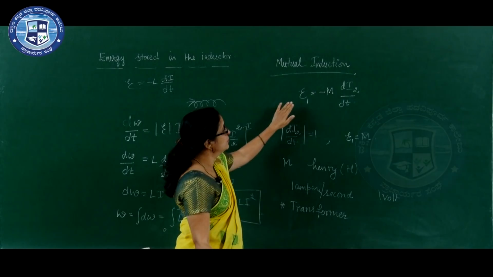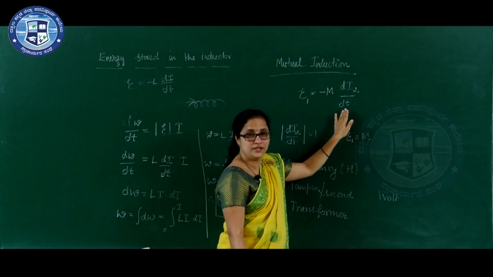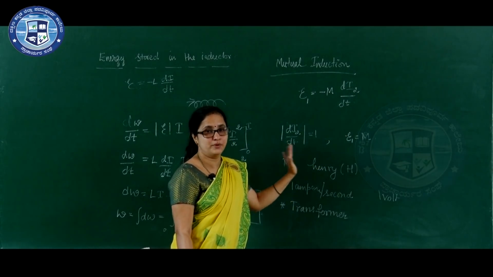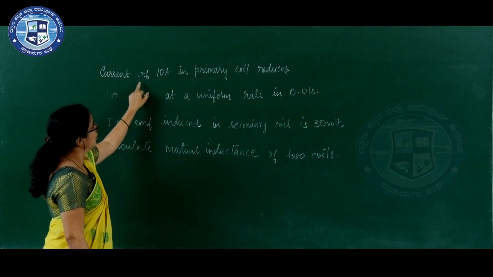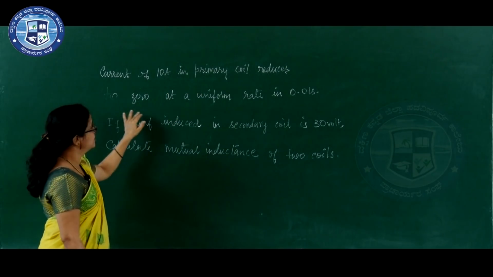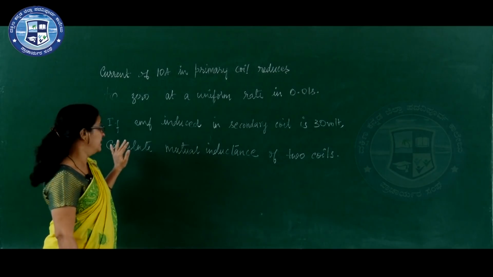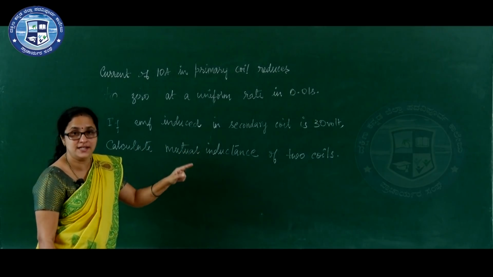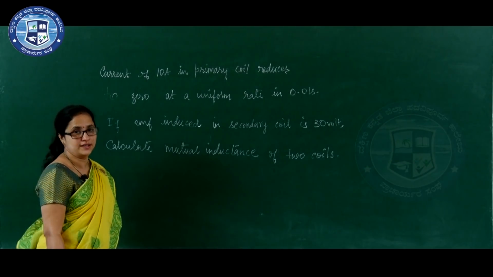Transformer. So, we know the formula E is equal to minus M dI2 divided by dt. So, let us solve a simple problem. The problem is: current of 10 ampere in primary coil reduces to 0 at a uniform rate in 0.01 second. If EMF induced in secondary coil is 30 volt, calculate mutual inductance of the two coils.